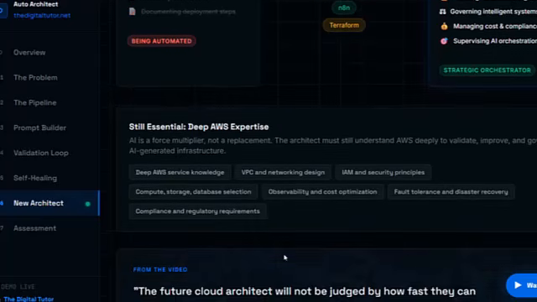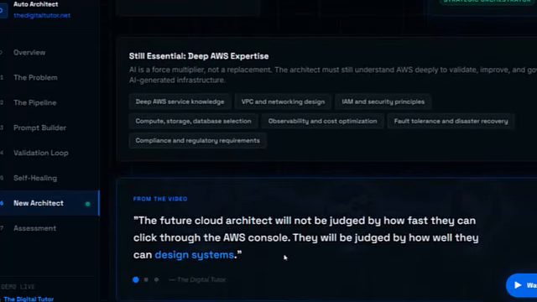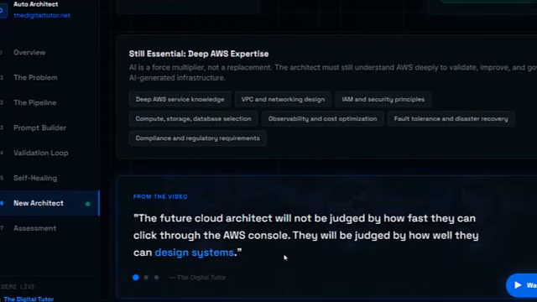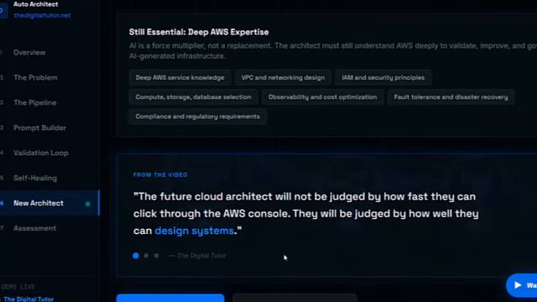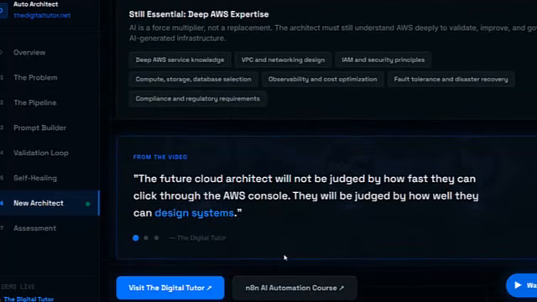The future cloud architect will not be judged by how fast they can click through the AWS console. They'll be judged by how well they can design systems and how well they can use AI as a force multiplier. So let's bring this together. The point of this lecture is not that AI replaces the cloud architect. The point is that AI changes the work of the cloud architect.